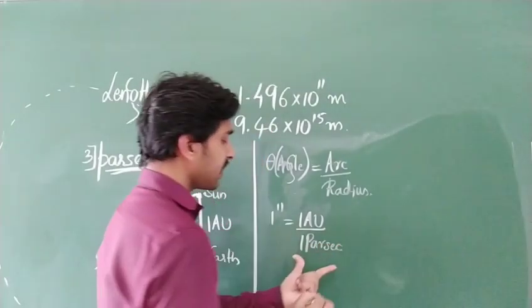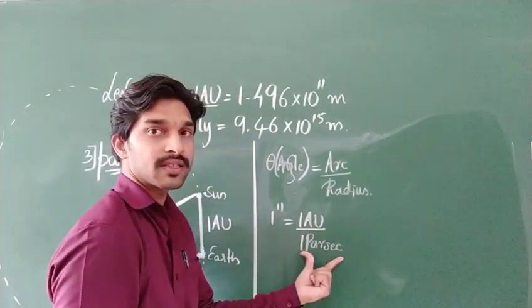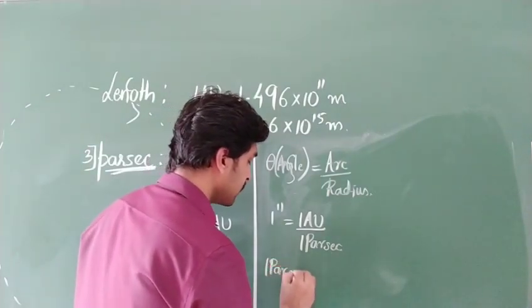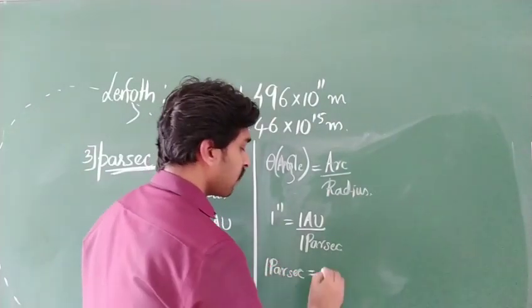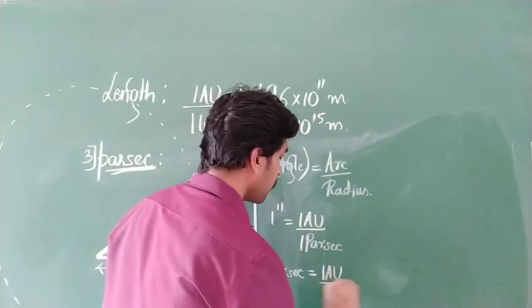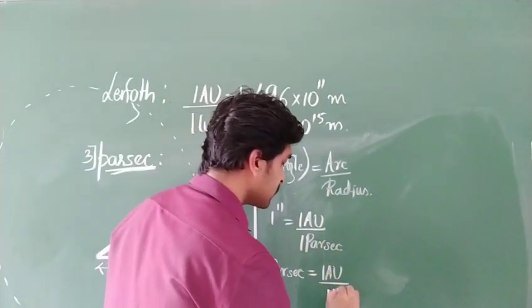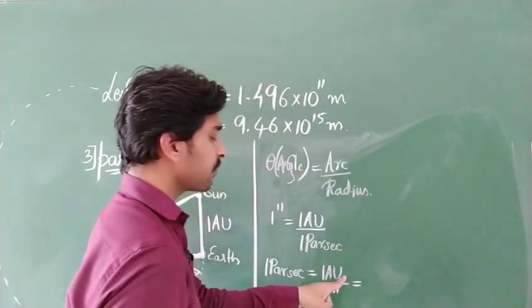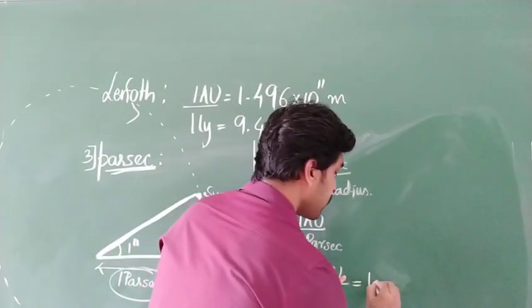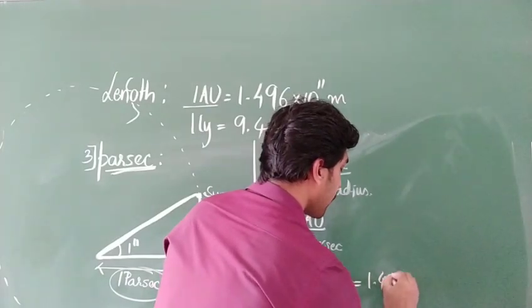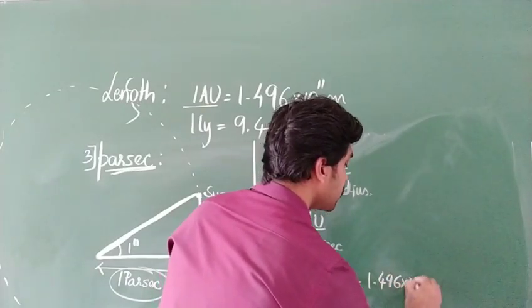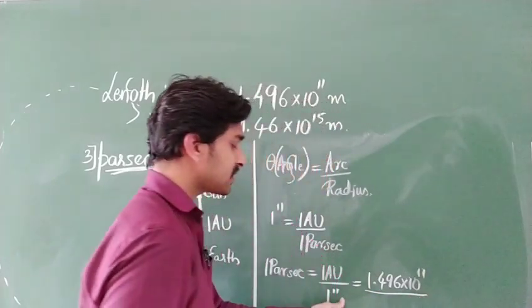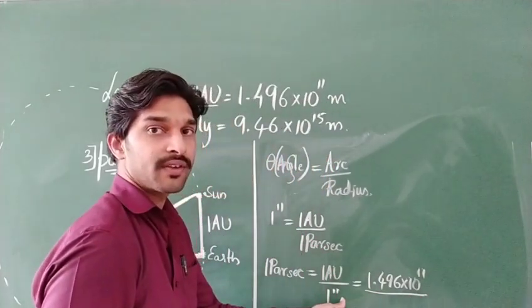So our ultimate aim is to determine what is 1 parsec value. So 1 parsec is equal to 1 astronomical unit whole divided by 1 second. What is our 1 astronomical unit value? 1.496 into 10 to the power 11 meters whole divided by 1 second. How do we write the 1 second value?